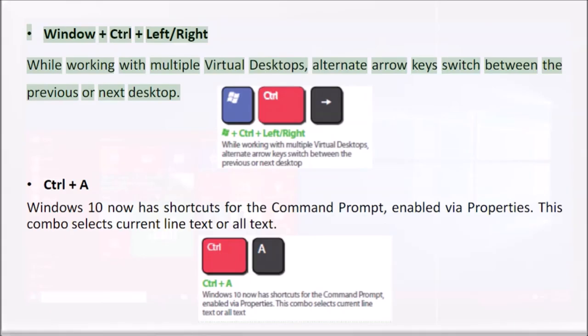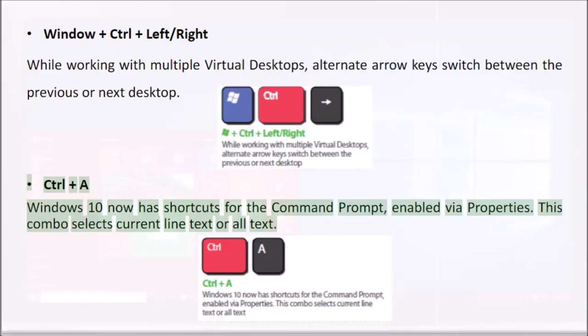Alt+Tab. Not a new shortcut for Windows 10 but useful for switching between open windows across all virtual desktops. Alt+F4 when on your Windows 10 desktop. This keystroke opens the power dialog to shut down, restart, sleep or switch user. Windows and Control+Left/Right. While working with multiple virtual desktops, alternate arrow keys switch between the previous or next desktop.